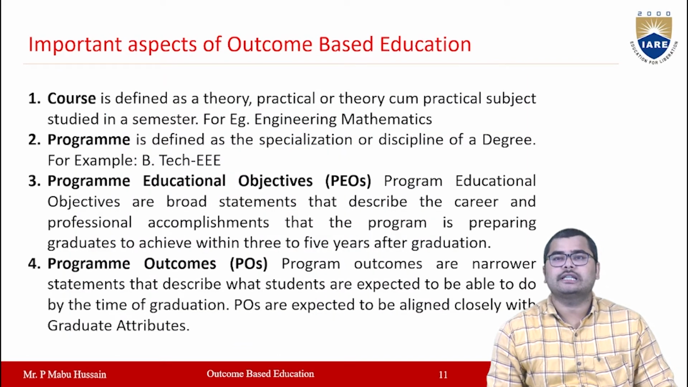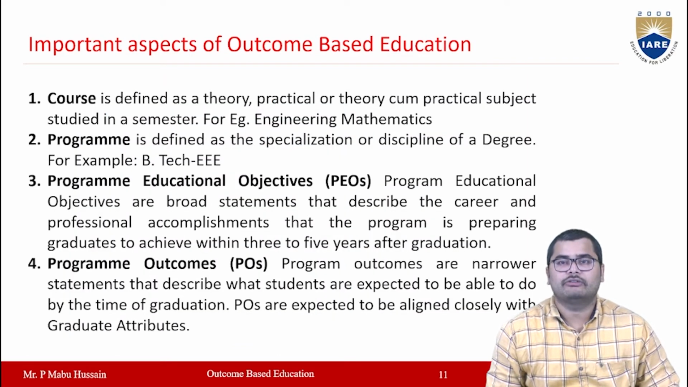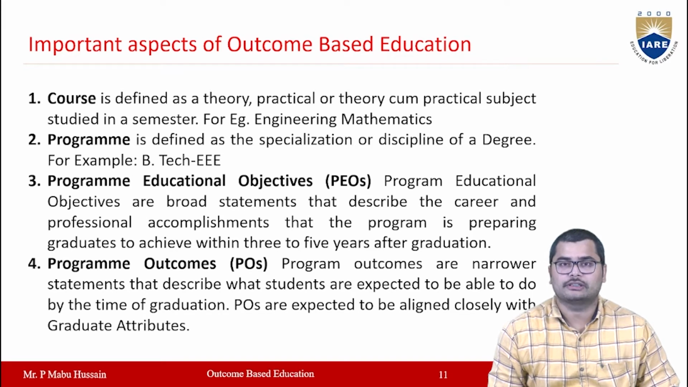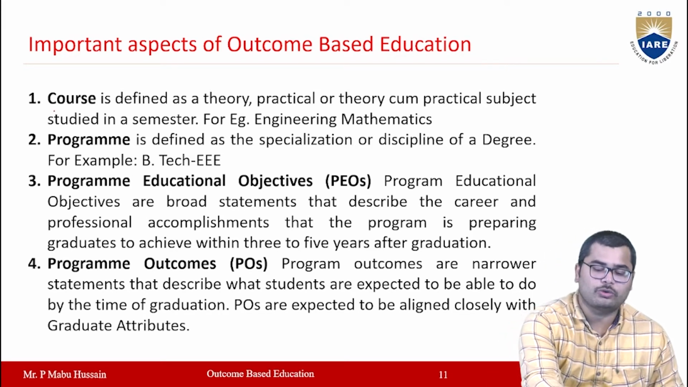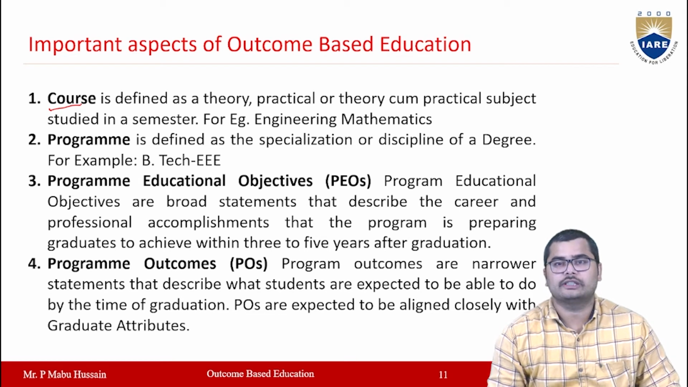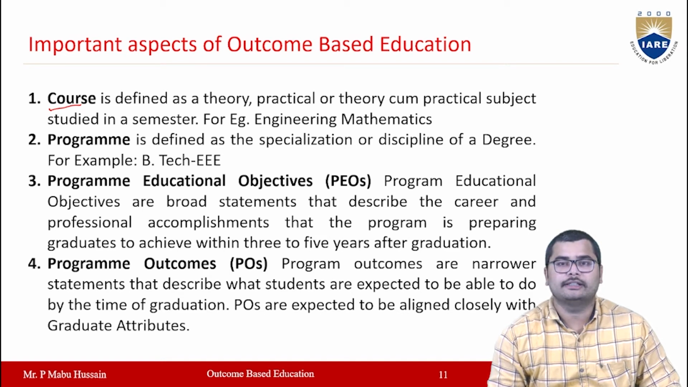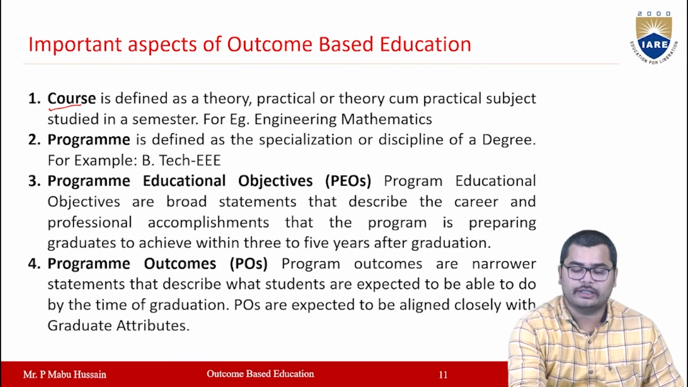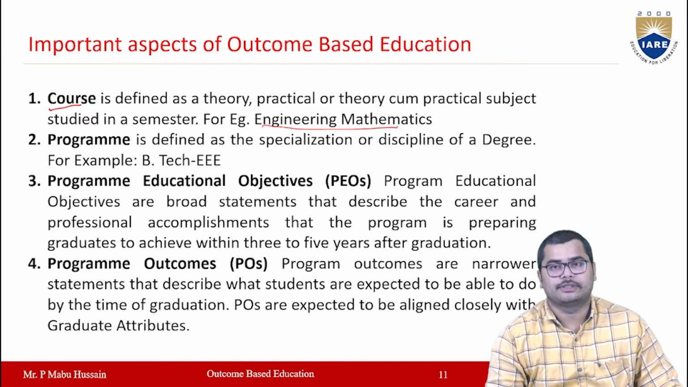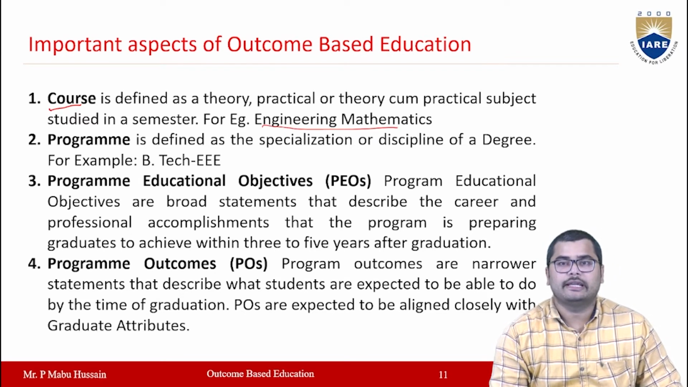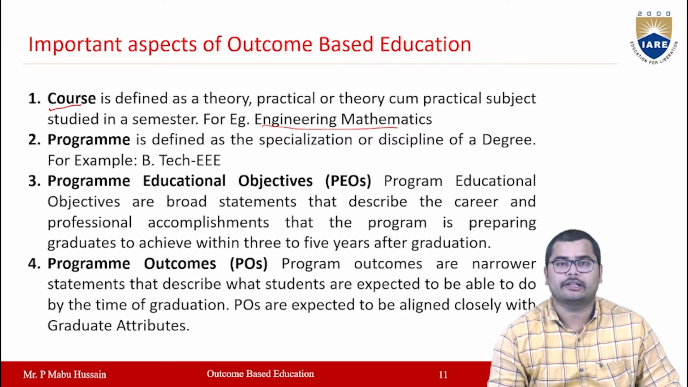Some important aspects of outcome-based education. While learning about outcome-based education, we will come across some definitions or components. The first one is course. What is a course? A course is defined as a theory or practical subject which is studied in a particular semester. For example, you take engineering mathematics as one subject. The subject may be either theory or practical. Sometimes it can even be a mix of theory and practical.